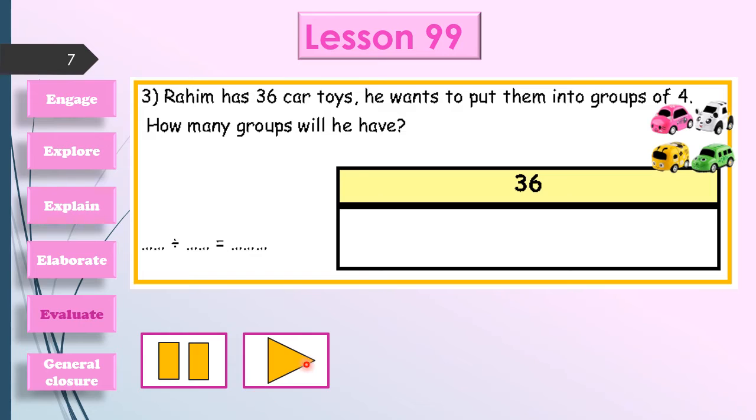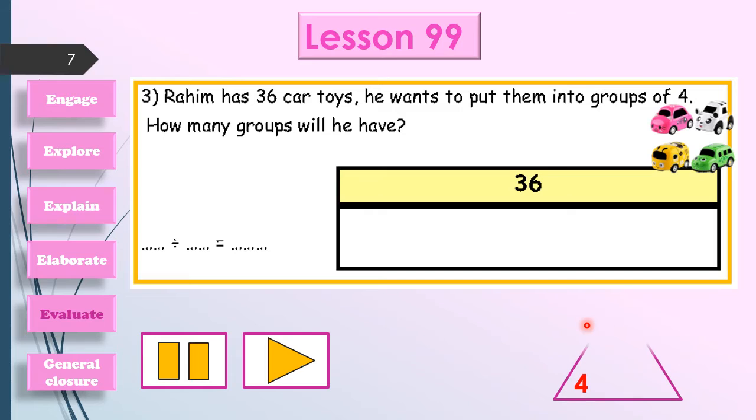Here we have a story problem. You need to read it carefully, then answer it. Rahim has 36 car toys. The whole number will be 36. He wants to put them into groups of 4. Each group has 4. I don't know how many groups I have, but I know that each group has 4 cars. How many groups will he have?